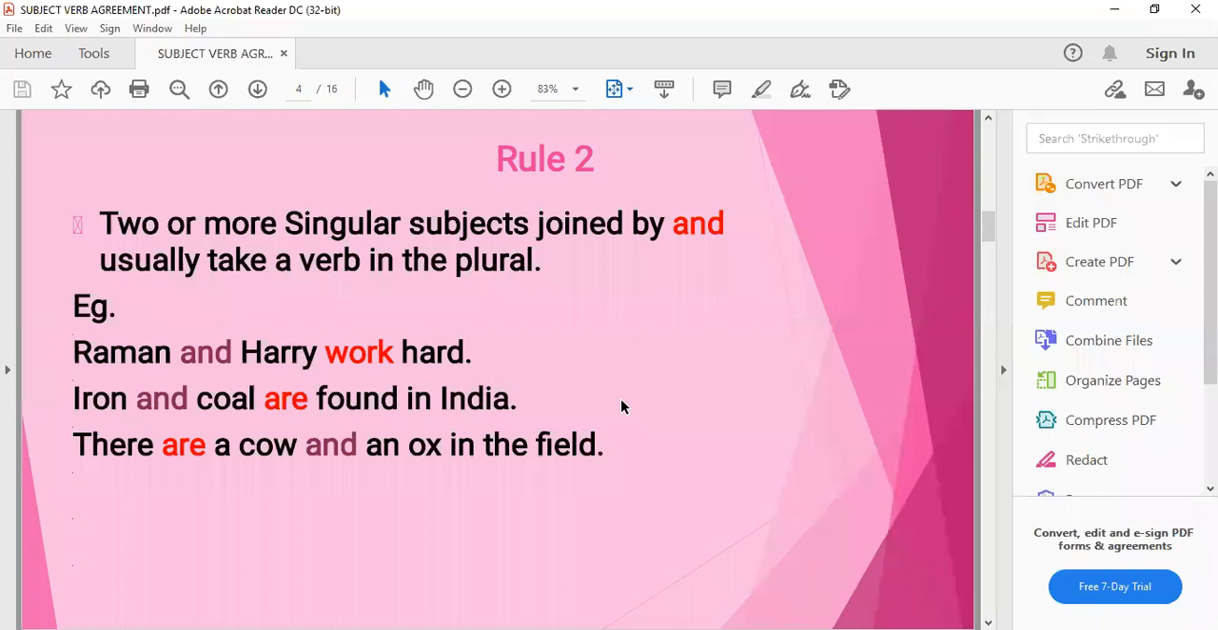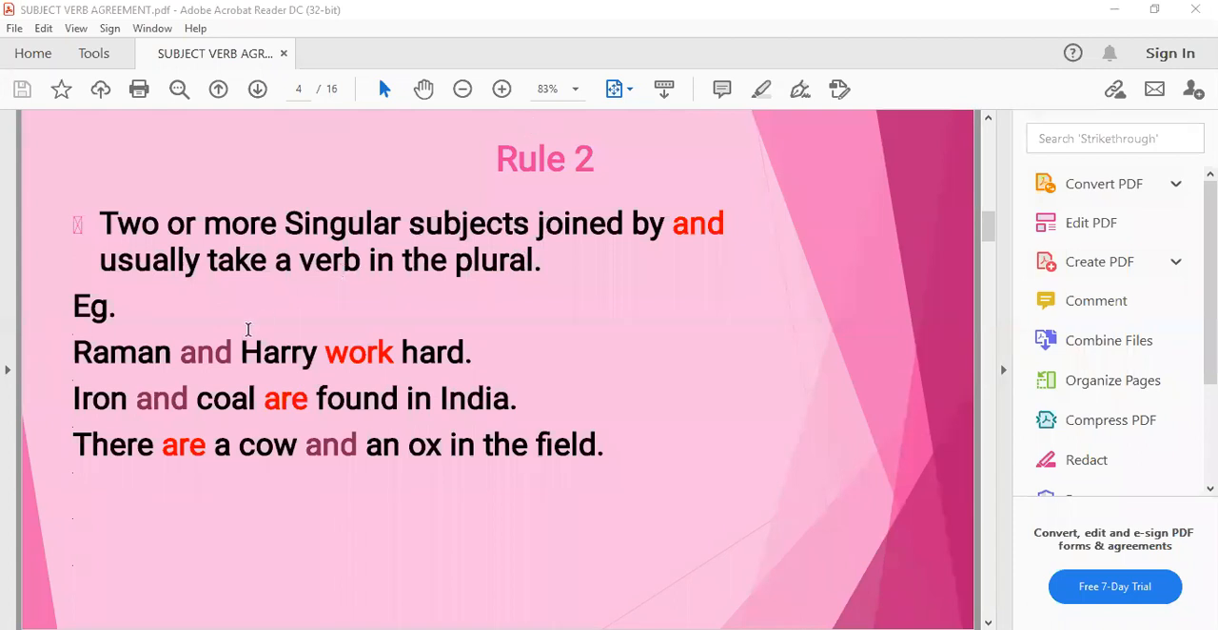Rule number 2 is: two or more singular subjects joined by and usually take a verb in the plural form. For example, Raman and Harry work hard. There are two subjects, Raman and Harry. They are joined with the help of conjunctions. So there are two persons. Accordingly, we have to take the verb also for a plural subject. There is no third person singular, two persons are there, so we'll take the first form of the verb.